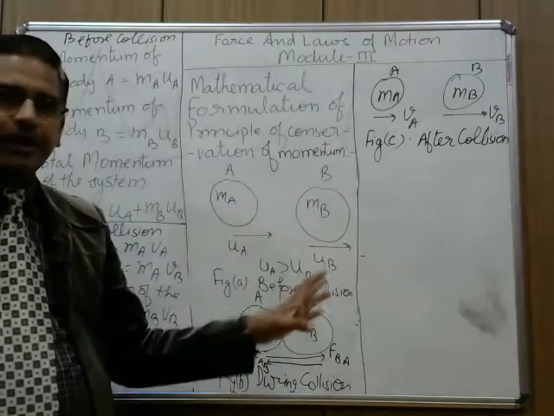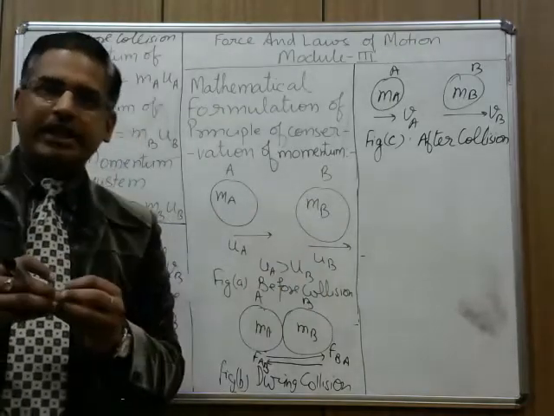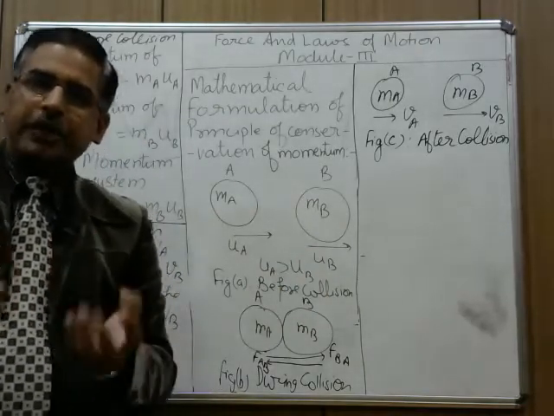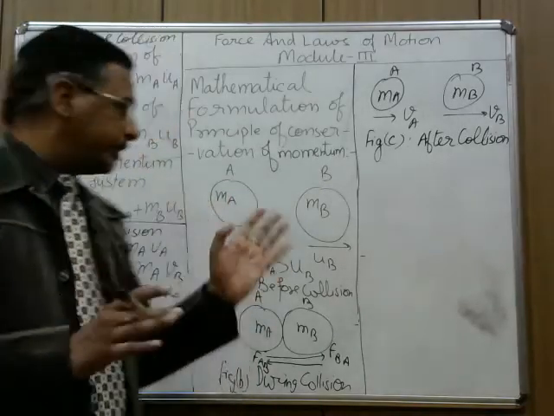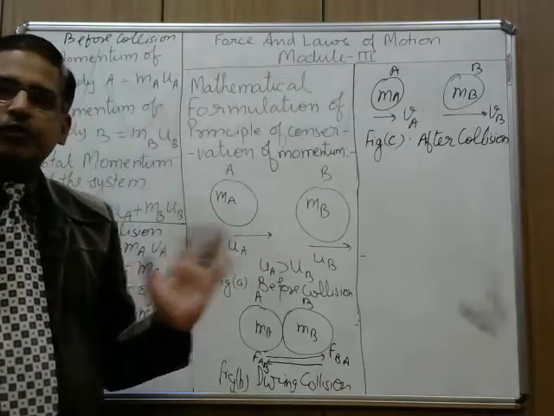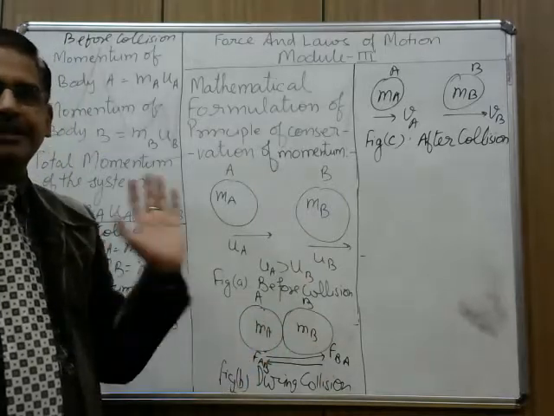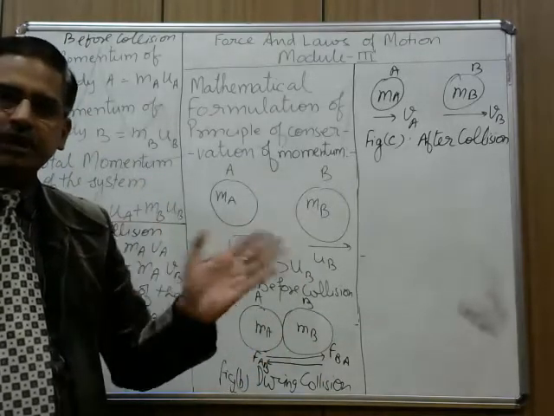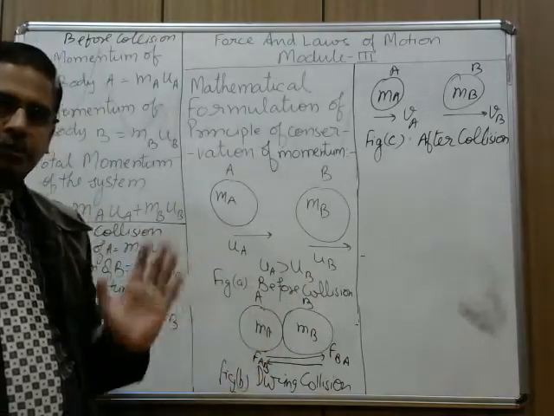Two bodies are moving, they themselves will collide, they will apply force on each other. No third party is going to apply force. So this is the example of isolated system in which no external force has been applied. So external force is 0.